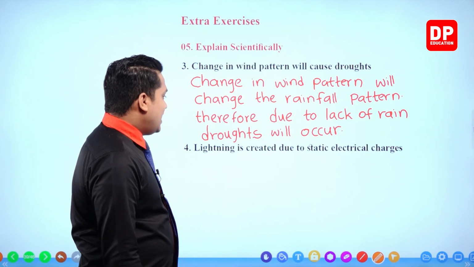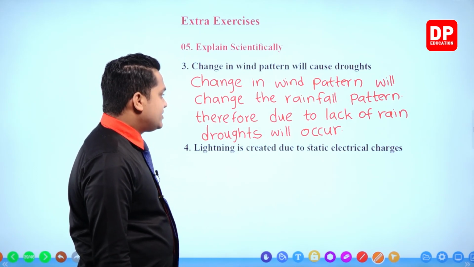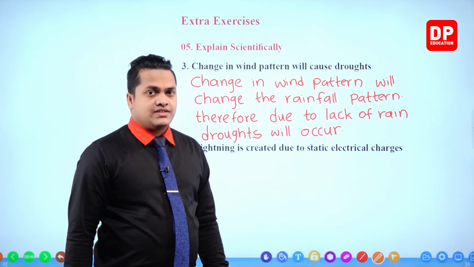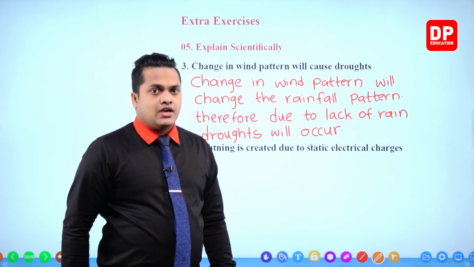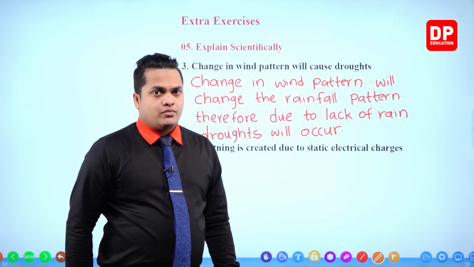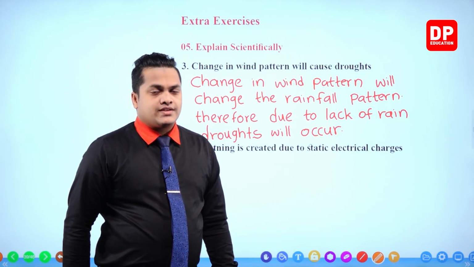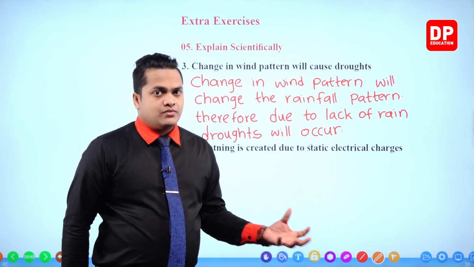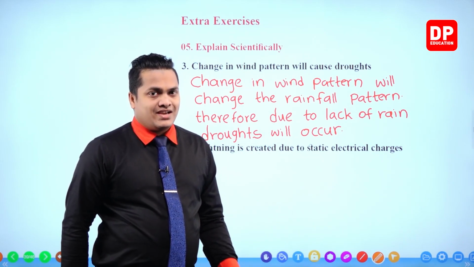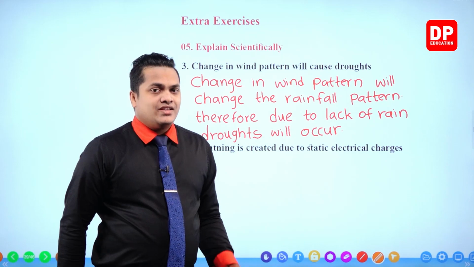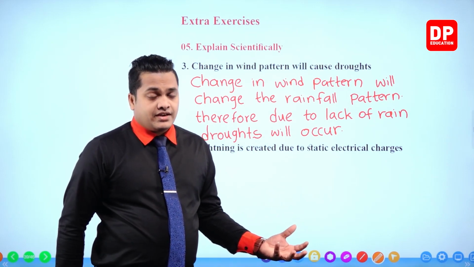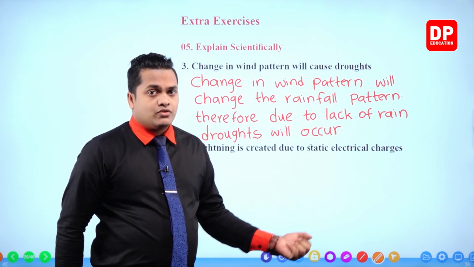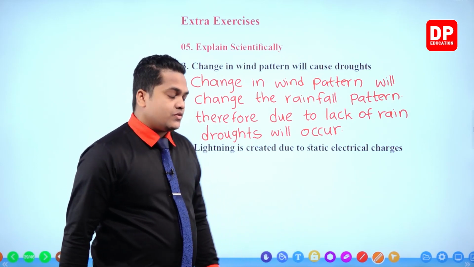Next one. Lightning is created due to static electrical charges. Of course, right? Because the static electrical charges are not going to be enough at a certain time, which are generated on the cloud. So those will come to ground as a lightning stroke. So these static electrical charges are getting created because of rubbing clouds together. Okay, so we can write,